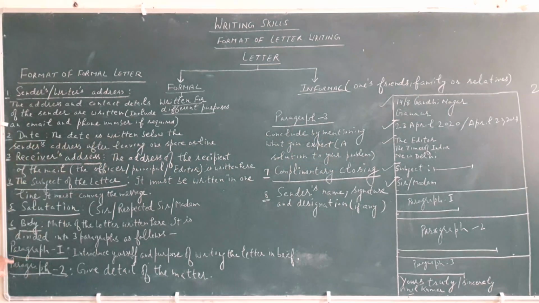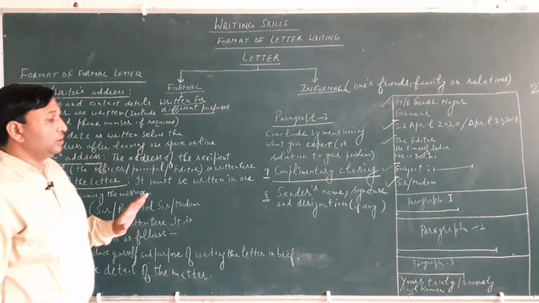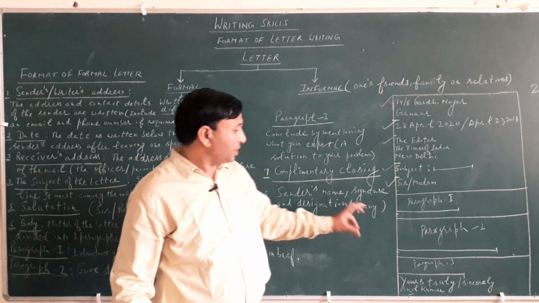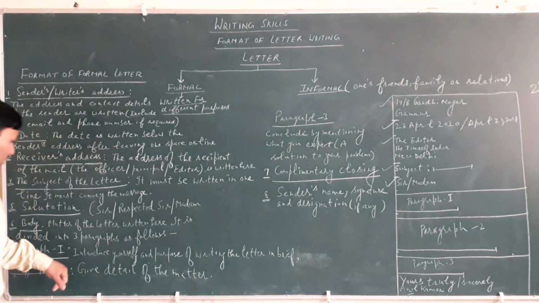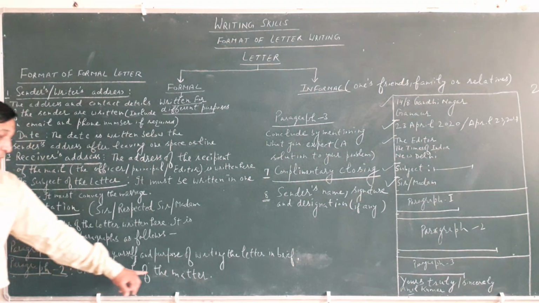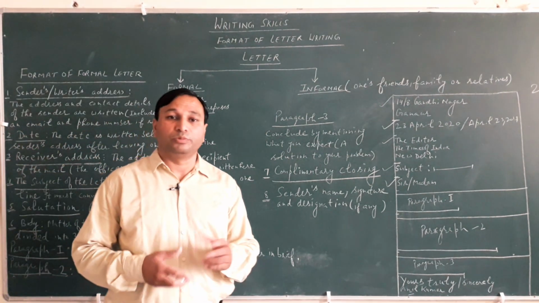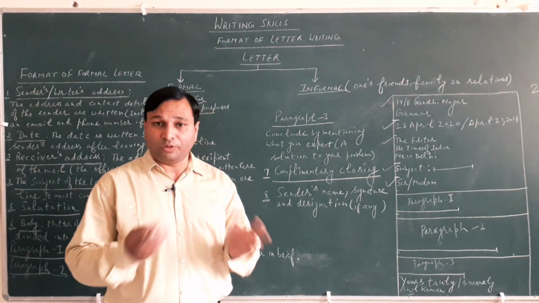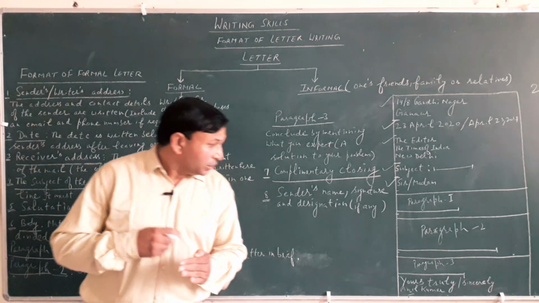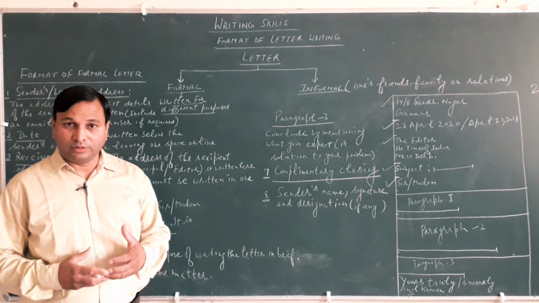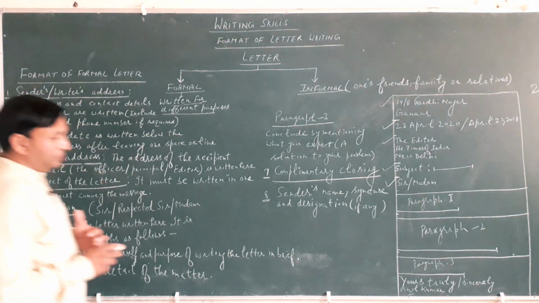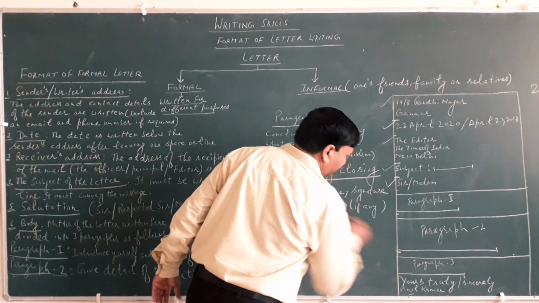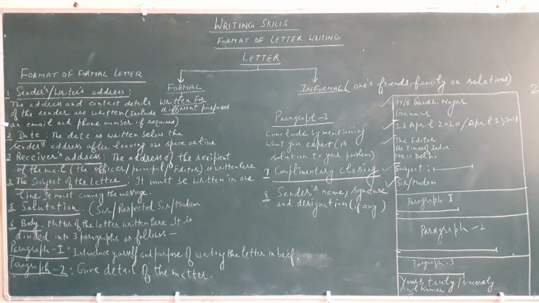Now come to the second paragraph, paragraph 2. Here you have to give the details of the matter. The second paragraph will be lengthy in comparison to the first or third paragraph. You have to give the details of the matter, the problem you are facing, and explain about that. You may say you have to explain the topic, you have to tell about the problem you are facing. After the second paragraph put one line gap.